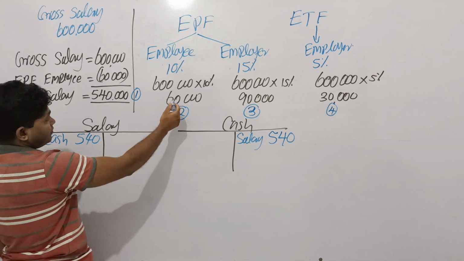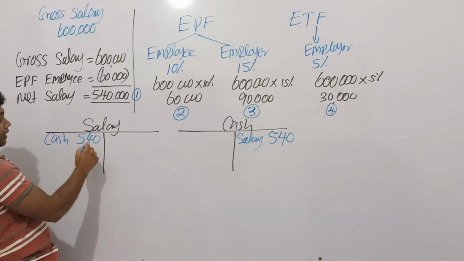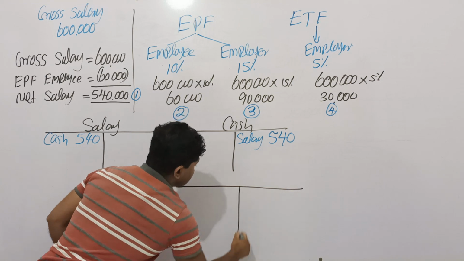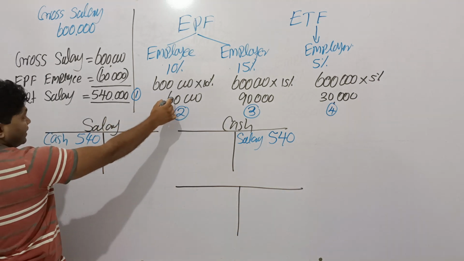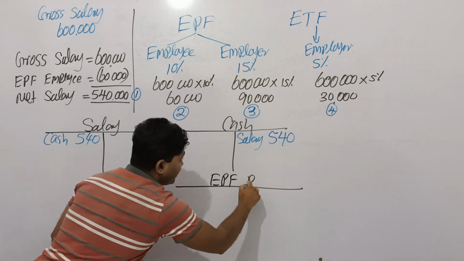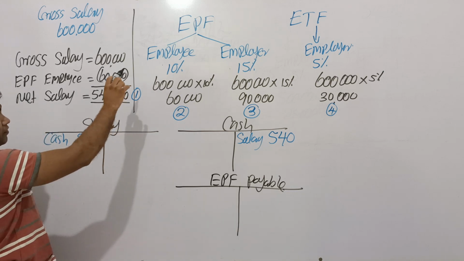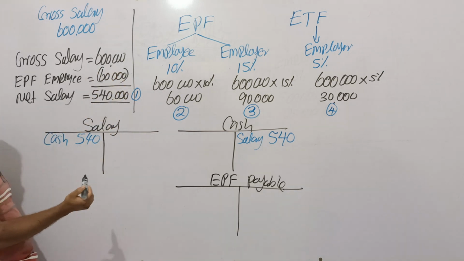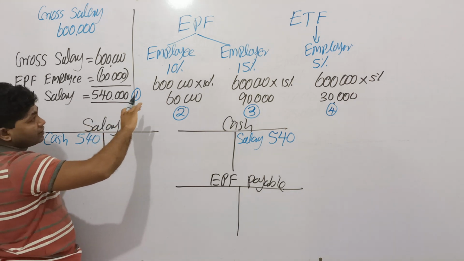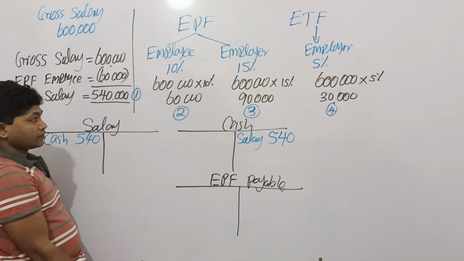And second step, employee contribution equals 60,000. It is also part of salary. There are two separate ledger accounts: salary account, which includes the employee contribution as part of salary, but you have to prepare EPF payable. Think EPF and ETF funds are maintained by the central bank. Therefore, each and every month, the business should send the contribution of employee as well as employer to the central bank.